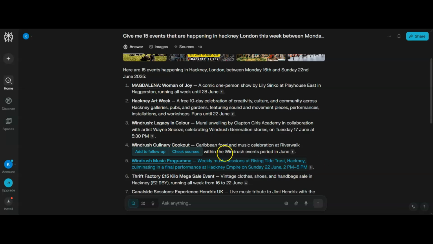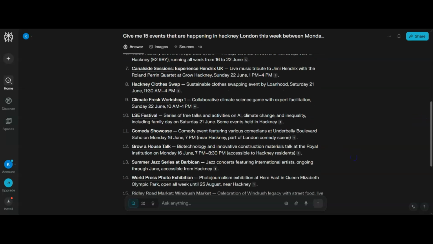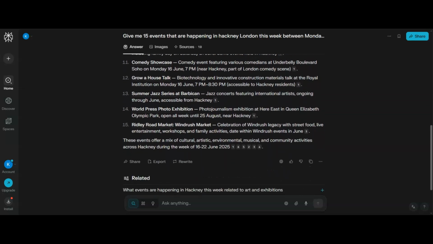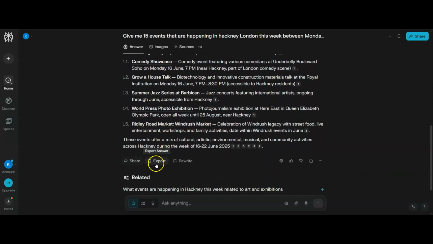So you can see, we can highlight it, we can add to follow up, or we can check sources if we want to. But now we've got a list of 15 and I can either share these or export them, put them into a separate AI tool to write them out in a particular layout I want, or we can rewrite. I can give some feedback, and I've got this copy button here if I want to copy it. So this would be export if I want to put it into a document format. This would be if I just want to copy it into a different tool.